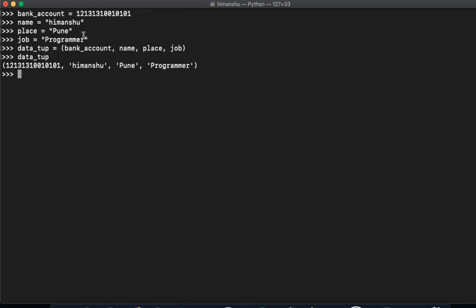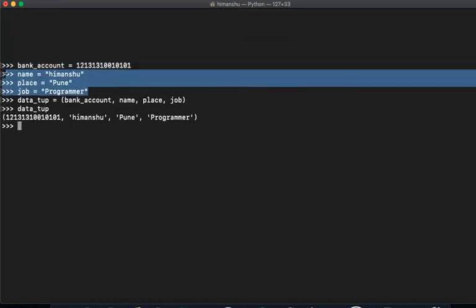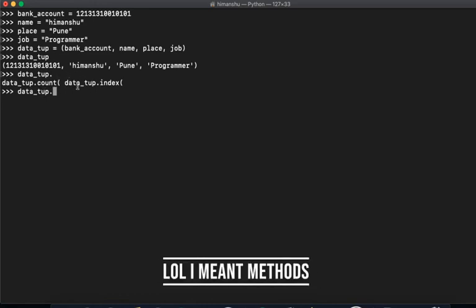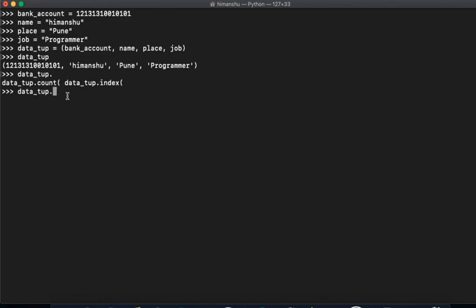Because I actually defined this thing and put everything over here with the bank account, right? Now let's see tup dot dot dot. It does not have all the functions like we had earlier. So can I do anything on that? Basically nothing. You cannot do anything. Why?